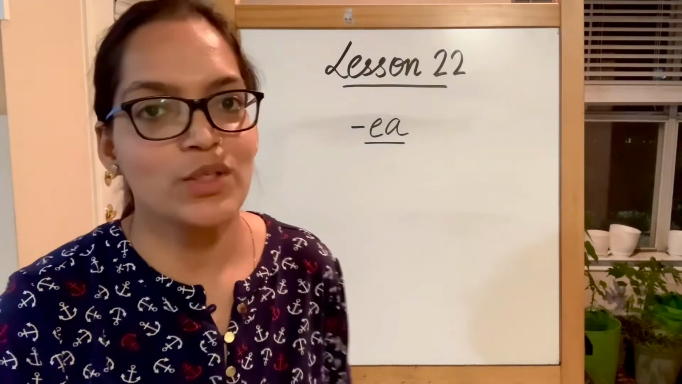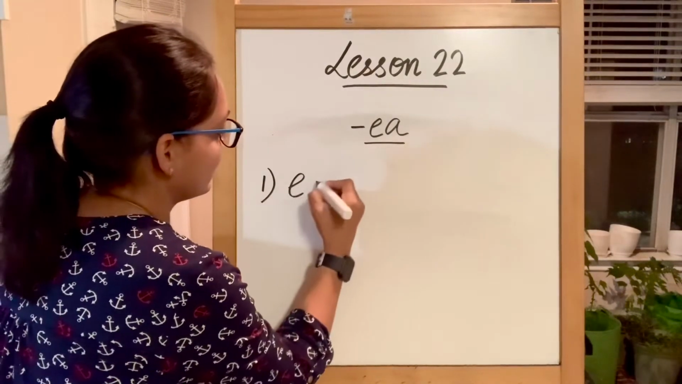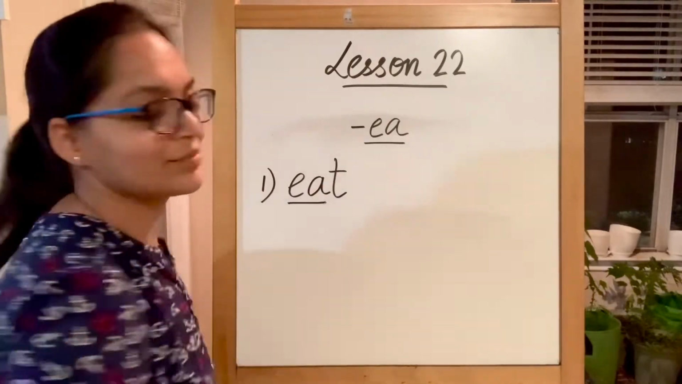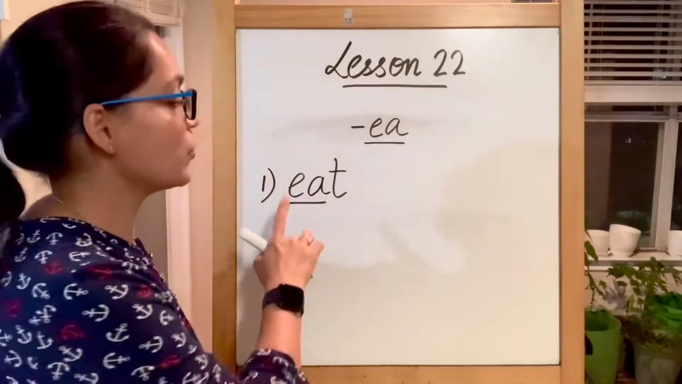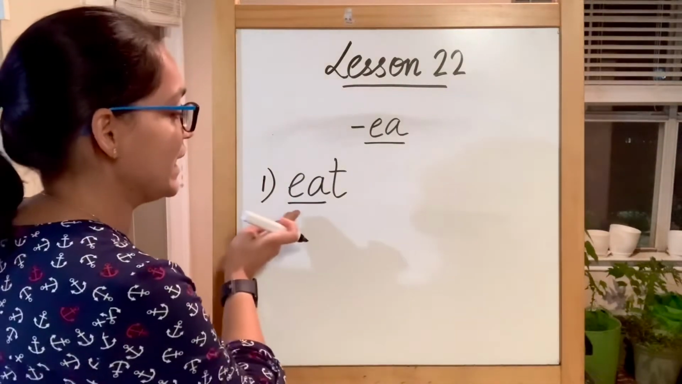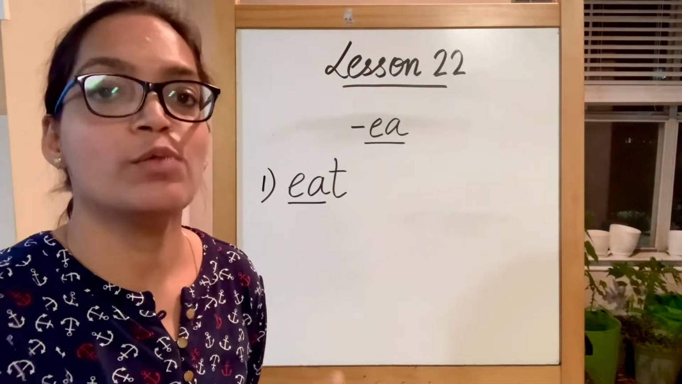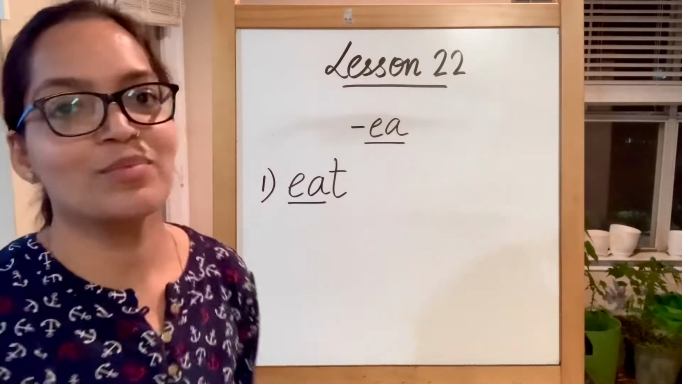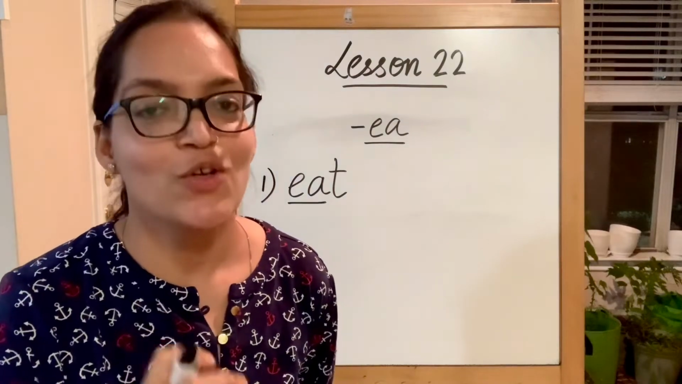Let's take the first word. We see two vowels. The first vowel is going to produce its long vowel E sound. So there's going to be E. A will not produce any sound. So we'll move on to the next alphabet. E, T becomes eat. I eat my snack. So eat.